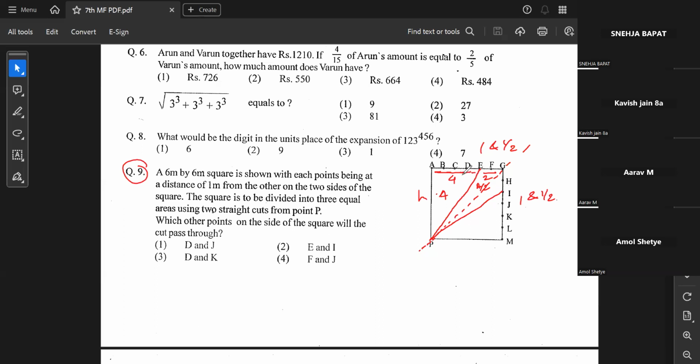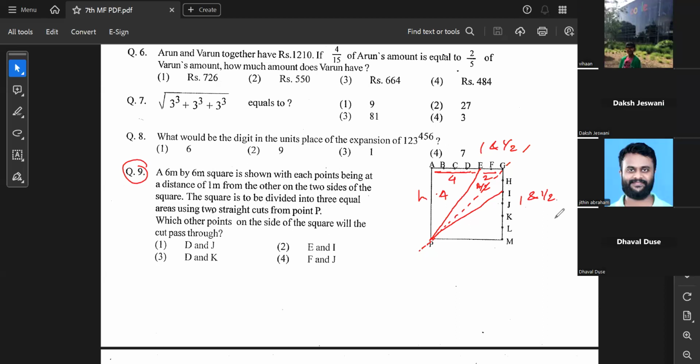I think it was Kavish's query, I believe. No, sir, I don't remember, but I did not observe the name. Yes, sir. Okay, Amol, it was Amol, right? So, Vihan. Okay, anyway. Yes, Vihan.